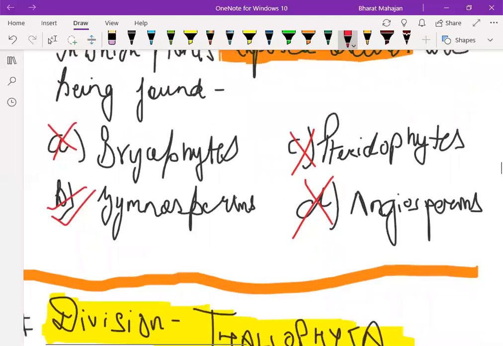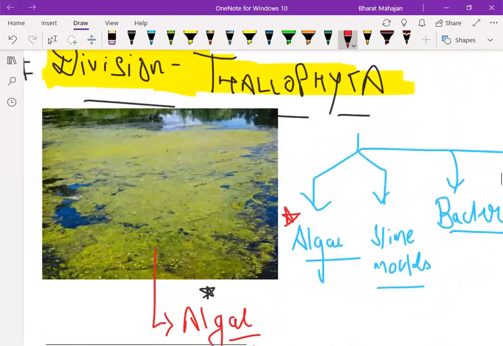Okay. Now moving on to the next. The division Thallophyta, which is the first division in the plant kingdom. Can you see this beautiful picture which is present on the screen? Can you see this greenish layer on the water? What is it? It is algae. We might have observed algae when there is a rainy season or somewhere when there is a lot of moisture. In those places we might have observed.